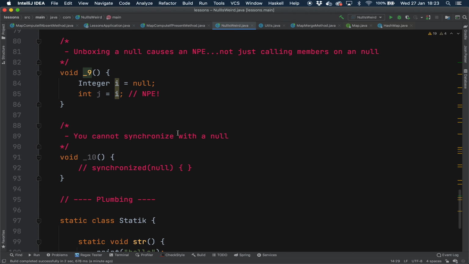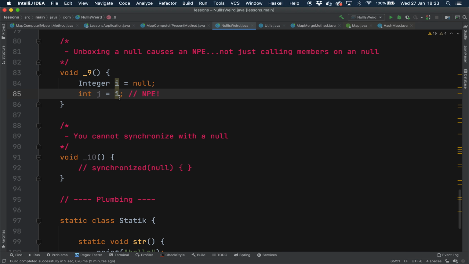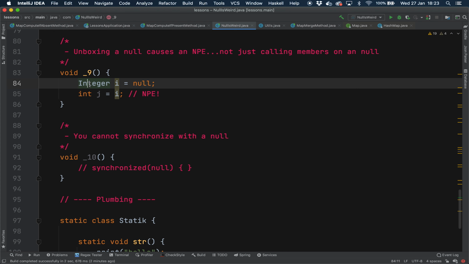Okay, weird fact number 9. Now, unboxing a null causes a null pointer exception, not just calling members on a null. Now you know that if you have an Integer i equals null and you try and call methods like i.intValue, you know that will cause a null pointer exception because i is null. However, what happens if we try to unbox it? So here we're taking an Integer and we're putting it into an int. And now we know that ints default to 0. They have default values. So maybe this mechanism would default. Let's run it and see what happens.